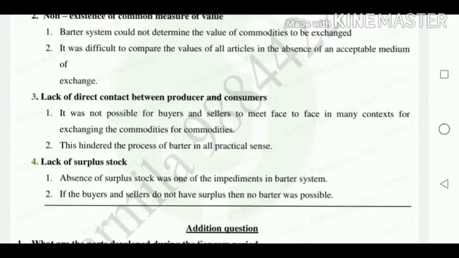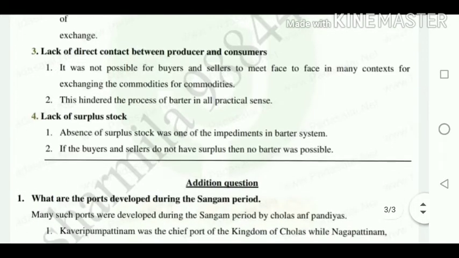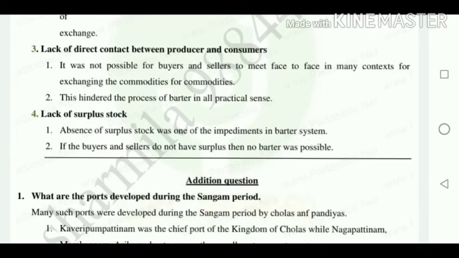Therefore lack of direct contact between the producer and the consumer is one of the limitations of barter system. It was not possible for the buyers and the sellers to meet face to face in many contexts for exchanging commodities for commodities. This hinders the process of barter in all practical sense. The next is lack of surplus stock.